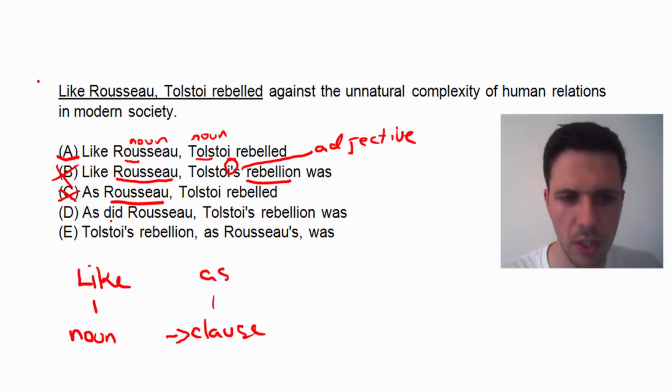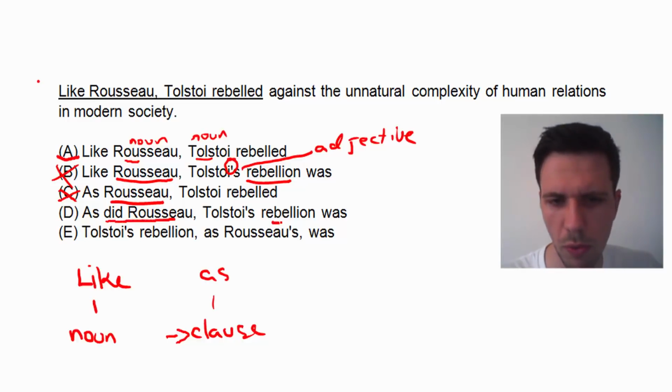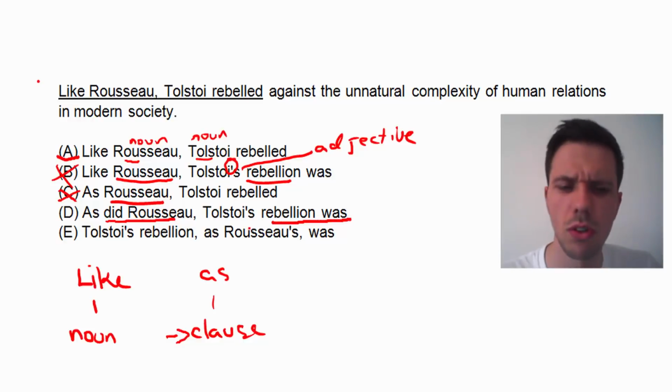This is a problem of the sense of the sentence. So comparisons need to be logical, as we've already said, and this is not logical because what are we comparing here? Well, we're comparing what Rousseau did to what Tolstoi's rebellion was. Those things aren't logically comparable. So that's going to make D incorrect.